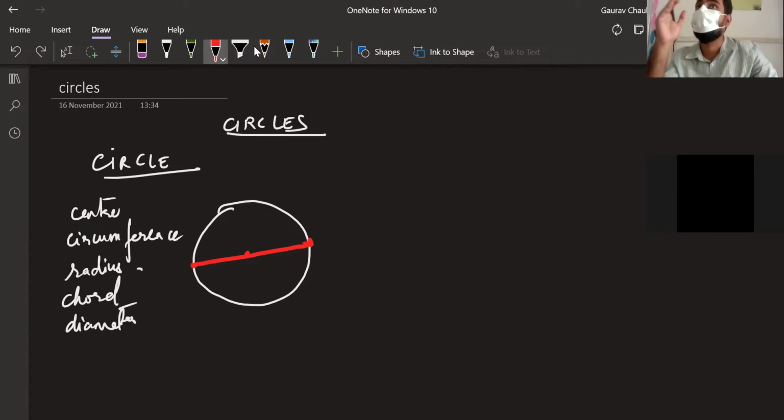2 into radius is the length of a diameter. Perfect. Diameter is that chord. We usually represent it by the letter D, and length of the radius by the letter R. Okay with that? The radius you can also define as the distance between the center to the circumference of the circle. Now, diameter is done.